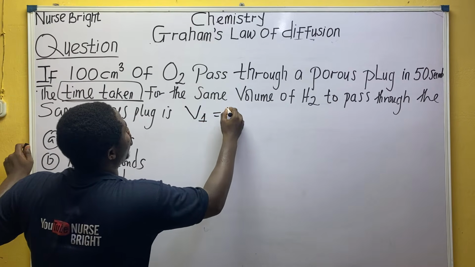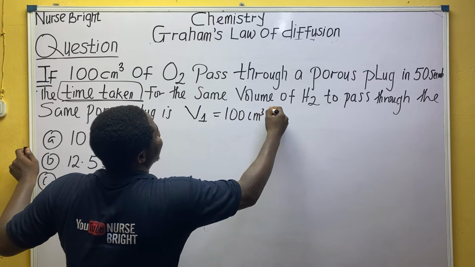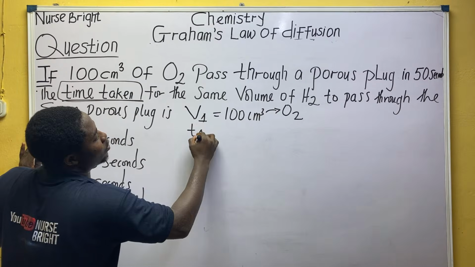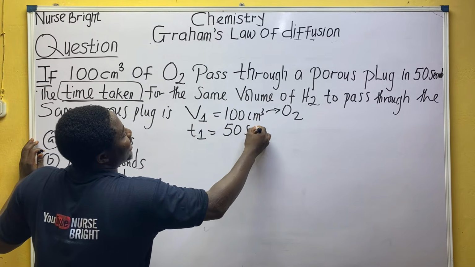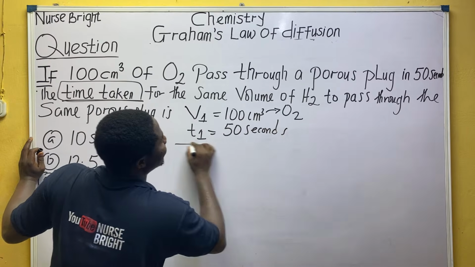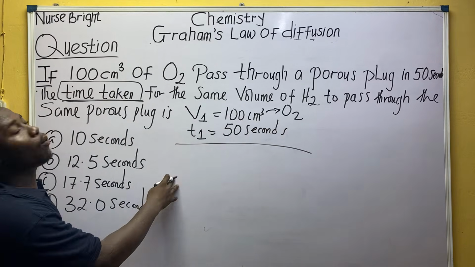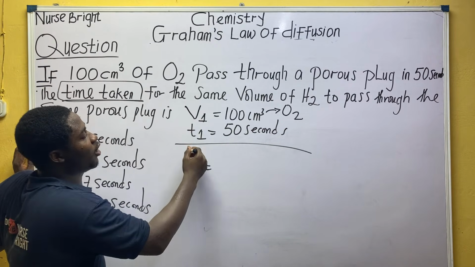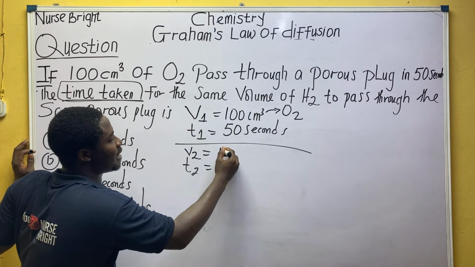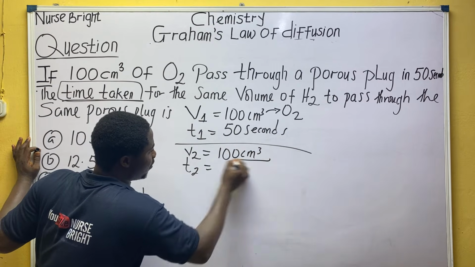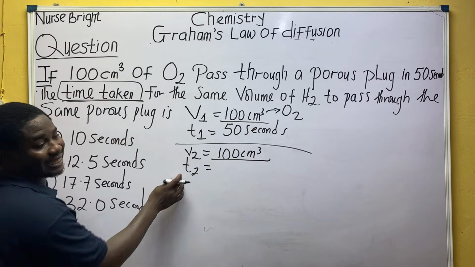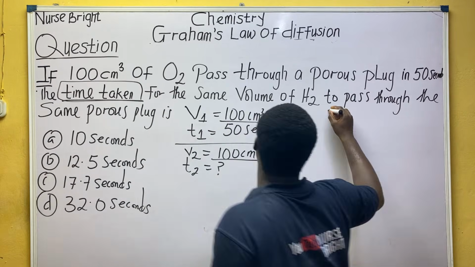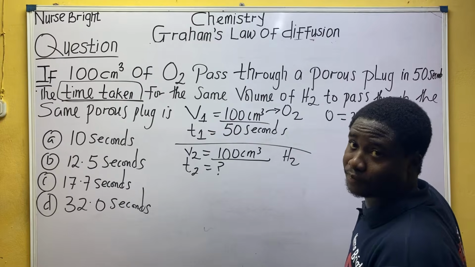Volume 1 is 100 centimeter cube of oxygen gas, and they say it passed for time 1 of 50 seconds. So time 2 is what we're looking for. For the same volume, V2 will also be 100. The time taken for the same volume of hydrogen gas to diffuse. You know, oxygen atomic mass is 32.